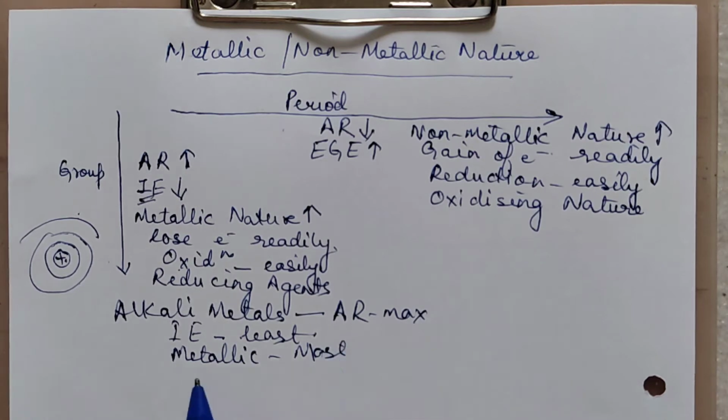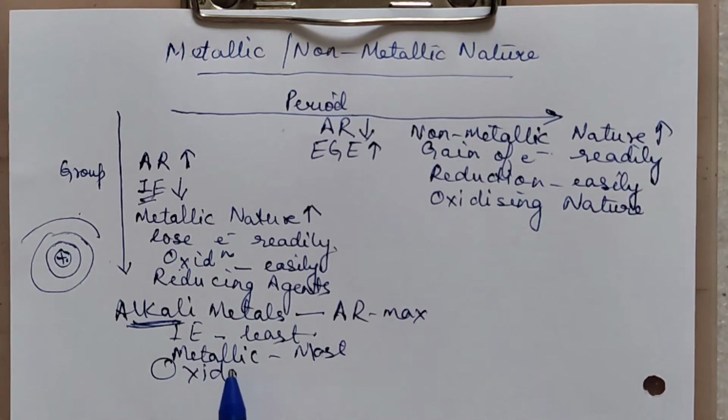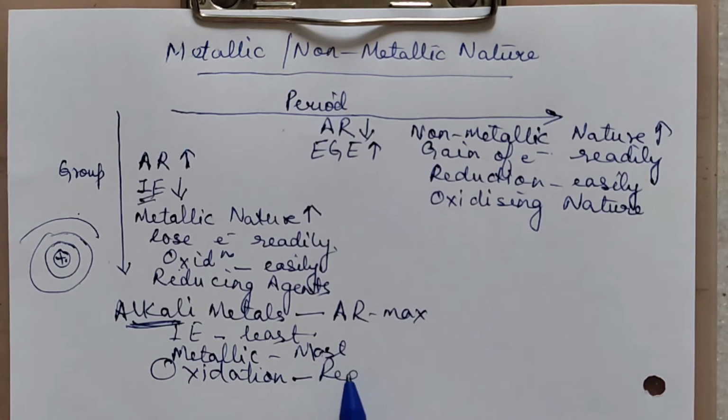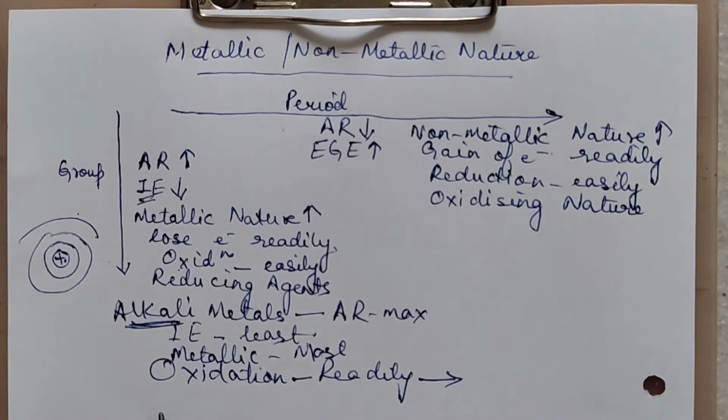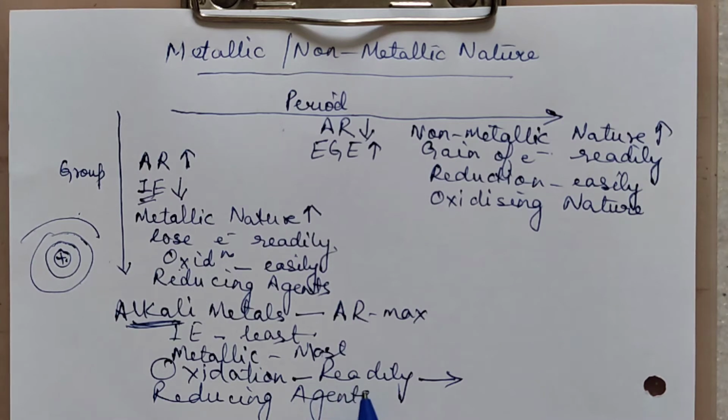So when they are most metallic, we can say alkali metals are those which can undergo oxidation readily. So if they are able to undergo oxidation readily, we can also say that alkali metals are very good reducing agents.